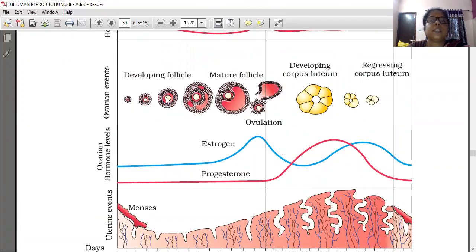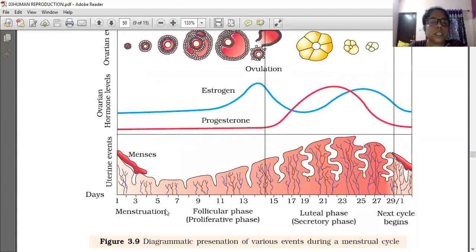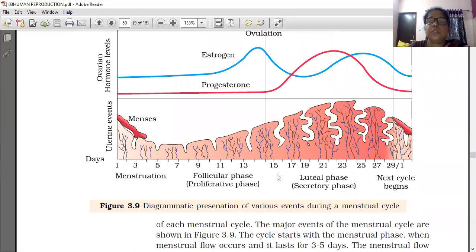How the follicles are developing and mature follicle. After the maturation of follicle, release of ovum is there. And the controlling hormones for this event are also shown here. So it is divided into these phases.